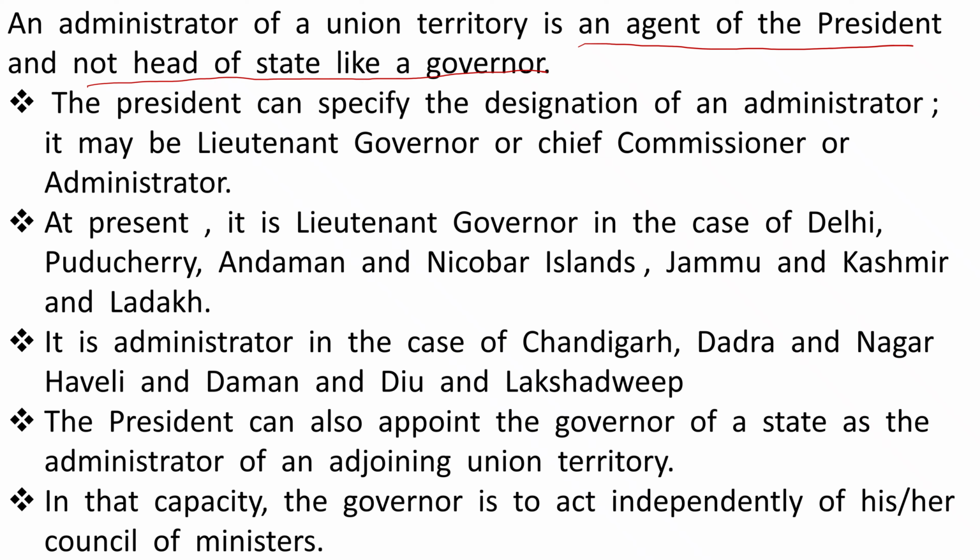The President can specify the designation of an administrator. It may be Lieutenant Governor, Chief Commissioner or Administrator. At present, it is Lieutenant Governor in the case of Delhi, Puducherry, Andaman and Nicobar Island, Jammu and Kashmir and Ladakh. It is Administrator in the case of Chandigarh, Dadra and Nagar Haveli and Daman and Diu and Lakshadweep. The President can also appoint the Governor of a state as the administrator of an adjoining Union territory. In that capacity, the Governor is to act independently of his or her Council of Ministers.